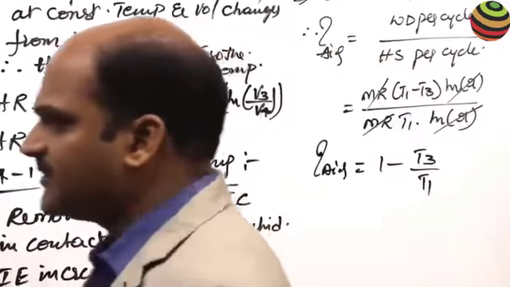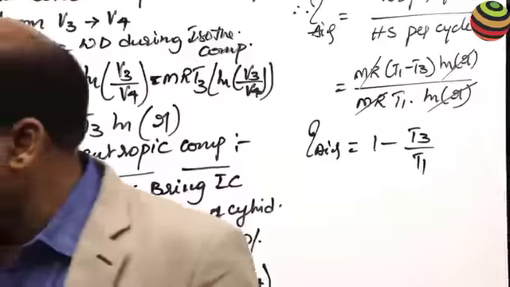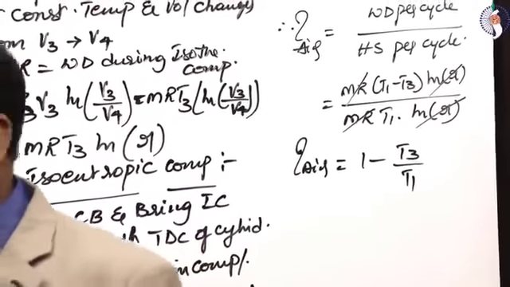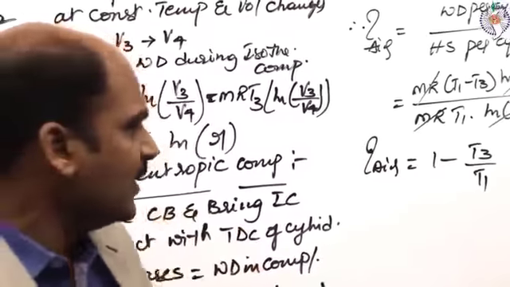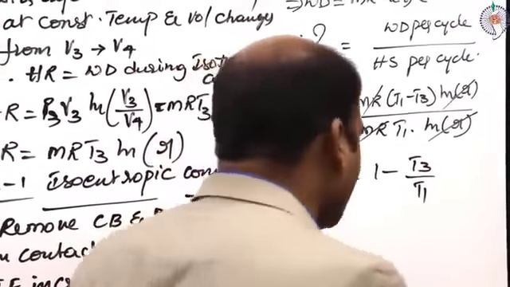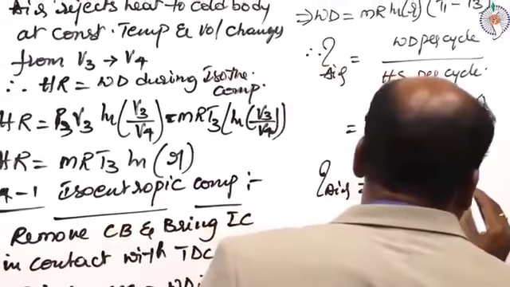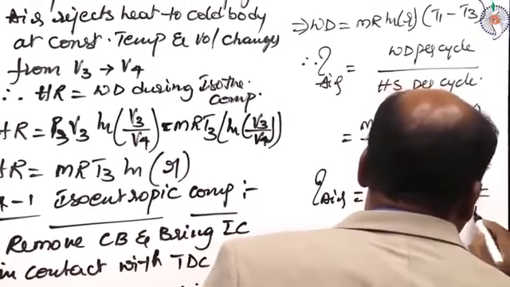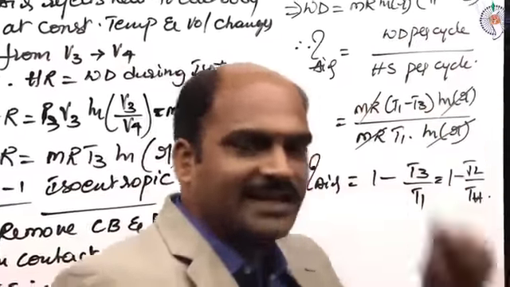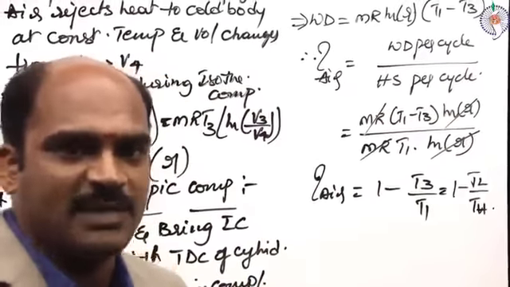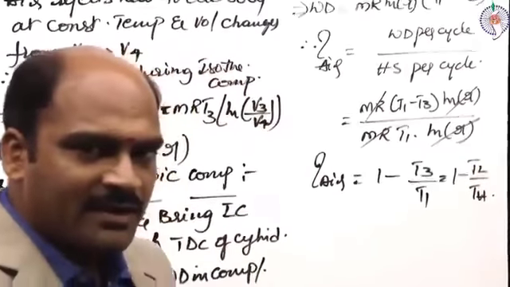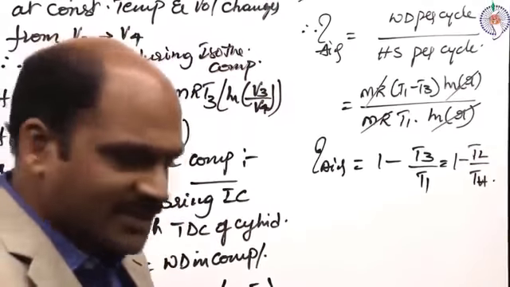Just observe the temperatures from the thermodynamic TS diagram. T1 is the highest temperature of the cycle. T3 is the lowest temperature of the cycle. So T3 is the lowest temperature, T1 the highest temperature. That means I can write this efficiency as 1 minus TL by TH also, which we have already used in the analysis of heat engine, refrigerator and heat pump. So this is the efficiency of a Carnot engine.